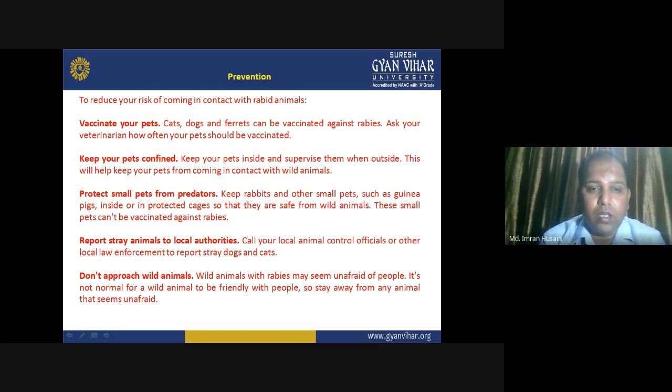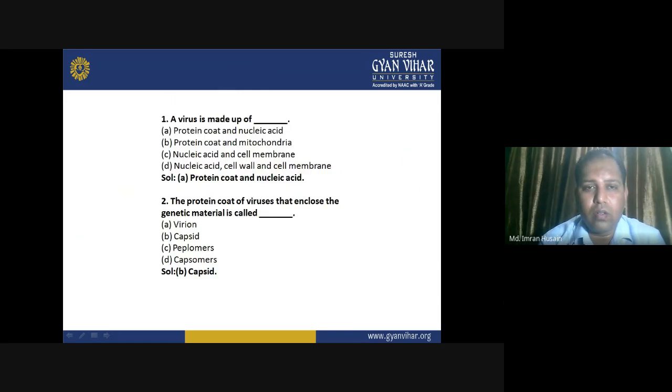Report stray animals to local authorities. Call your local animal control officials or other local law enforcement to report stray dogs and cats. Don't approach wild animals. Wild animals with rabies may seem unafraid of people. It's not normal for a wild animal to be friendly with people, so stay away from any animal that seems unafraid of you.